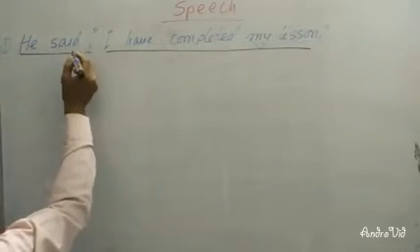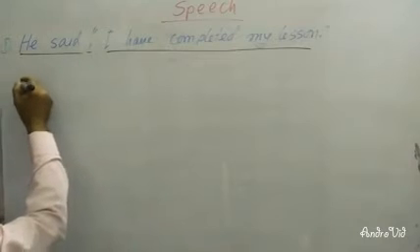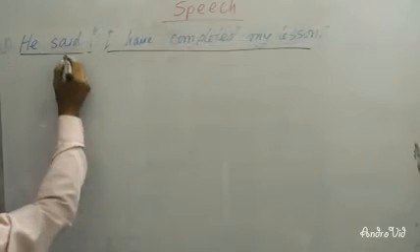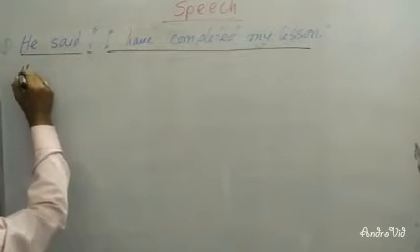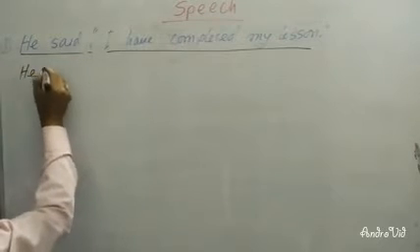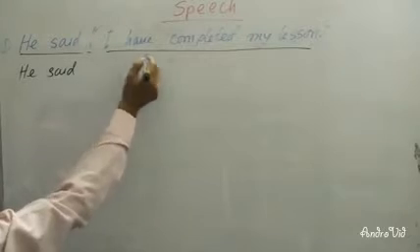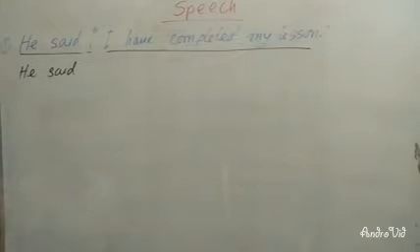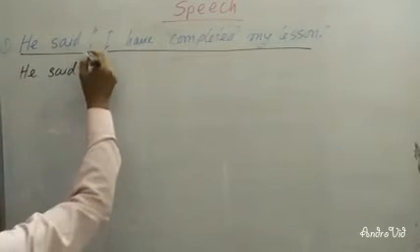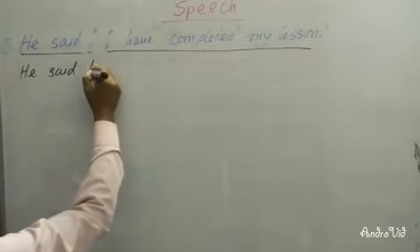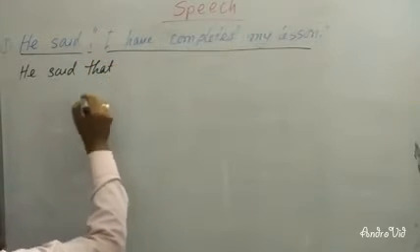You can see that this is in past tense, and only said, so you will not change said here. So we will write here he said, and as it is an assertive sentence, you will have to write that instead of inverted comma.